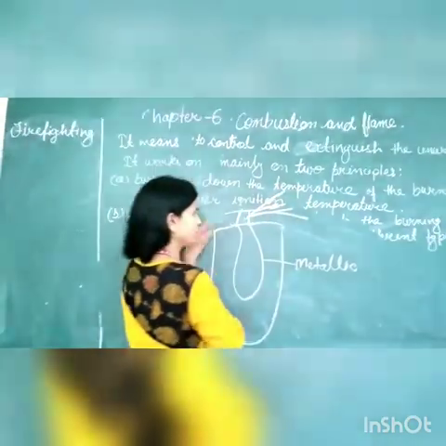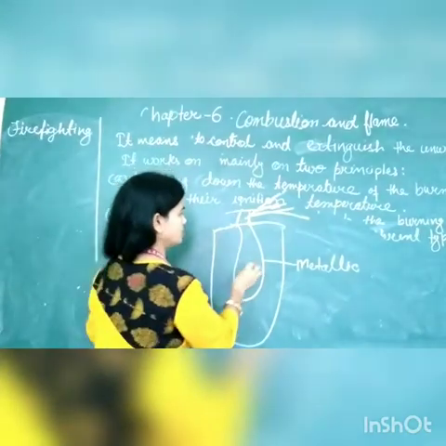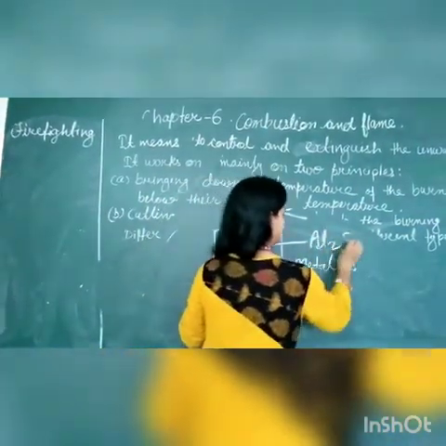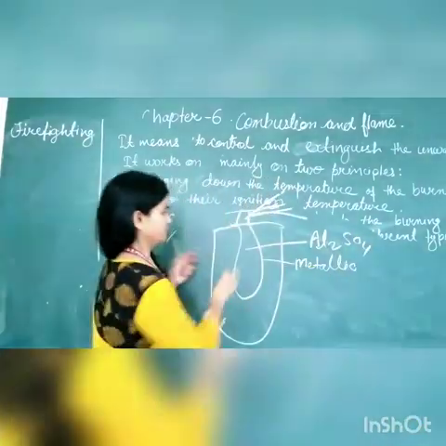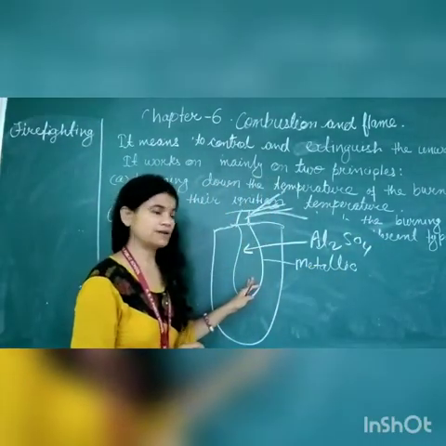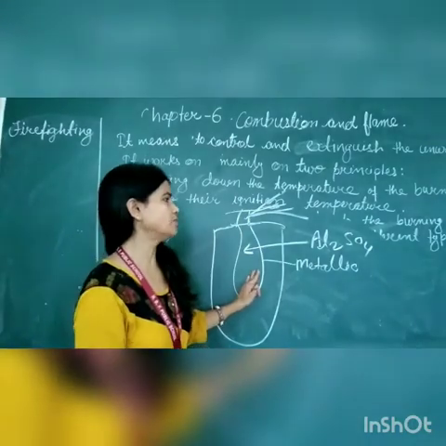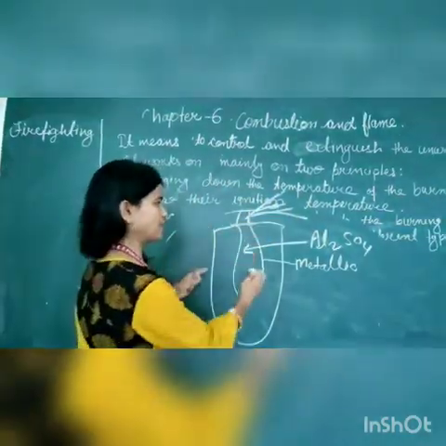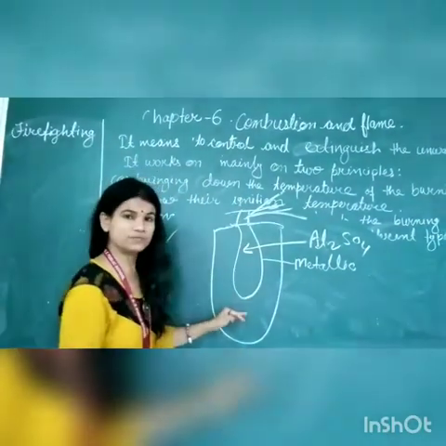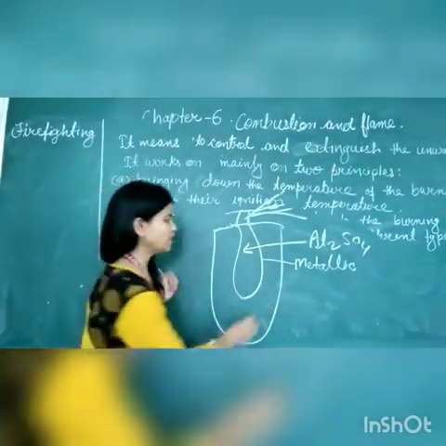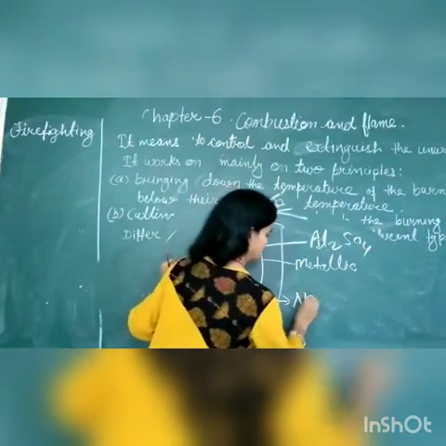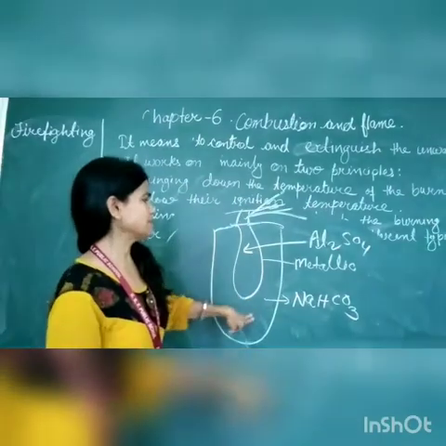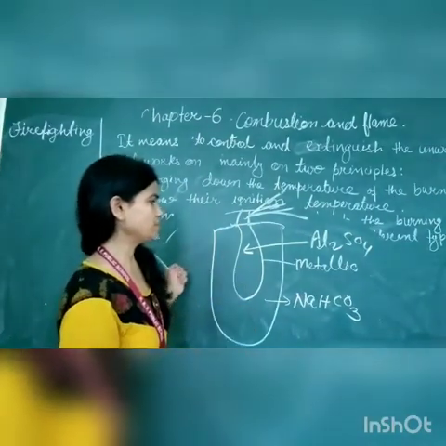The same type of knob is there. There is aluminum sulfate filled here. The internal part of the cylinder is filled with a chemical compound known as aluminum sulfate, and the main cylinder uses sodium bicarbonate. These two chemical substances are filled in there.